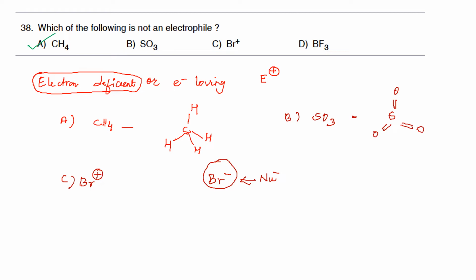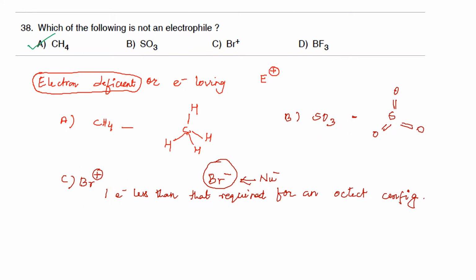This means that it has 1 electron less than that required for an octet configuration. In order to satisfy the octet configuration, it requires 1 more electron. Therefore, the bromonium ion, or Br+, can also act as an electrophile. So usually electrophiles will be either neutral molecules like SO3 or positively charged.